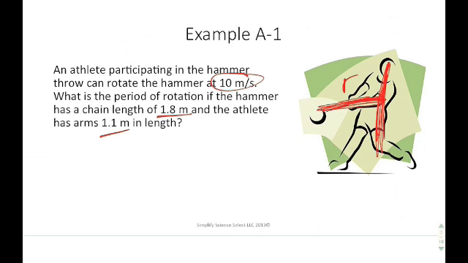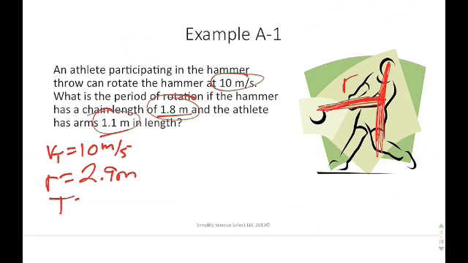So if we look at our given variables, we have the tangential velocity, and that's 10 meters per second. We have the radius, which is going to be 2.9 meters, which is what we get when we add these two distance terms together. And then we're trying to solve for the period, how long it takes for him to rotate around once.